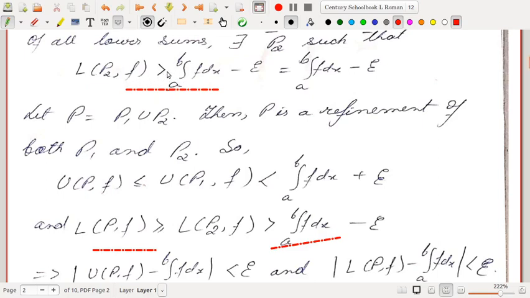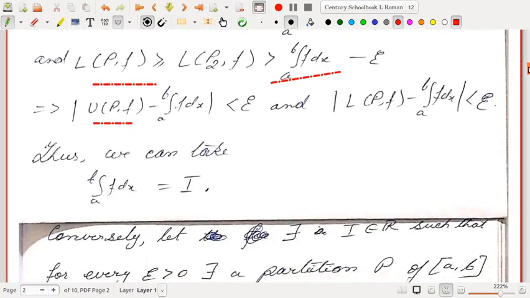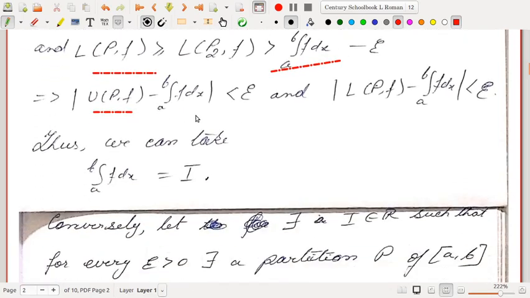So if I bring L(P2,f) to this side, it will be the integral of f dx minus L(P2,f), and that quantity is always non-negative, so we can bring in the modulus there. So it follows that this difference is less than epsilon and this difference is also less than epsilon. That means we have found a number which satisfies these conditions. Thus we take the integral from a to b of f dx as the required value of I.